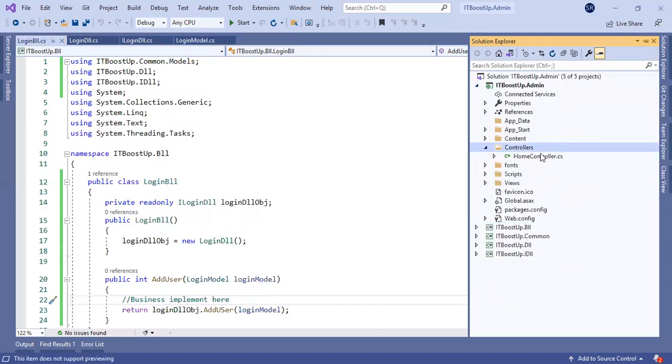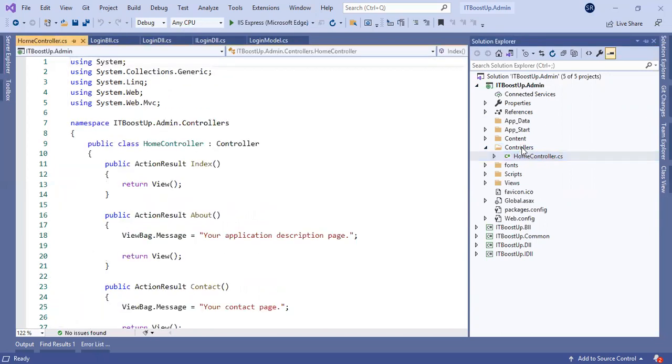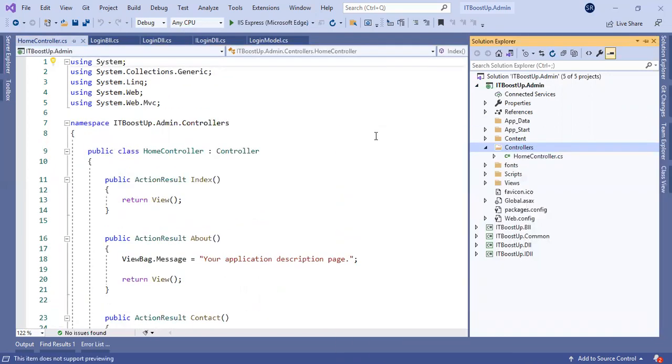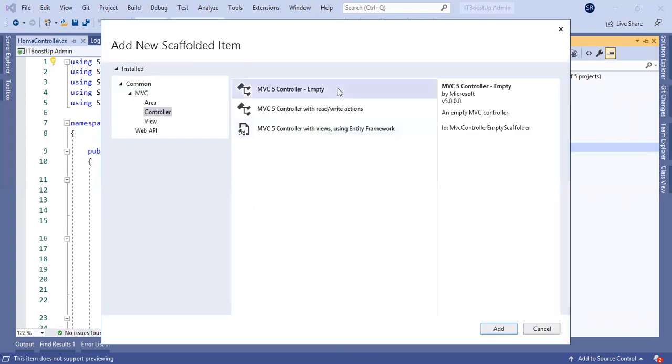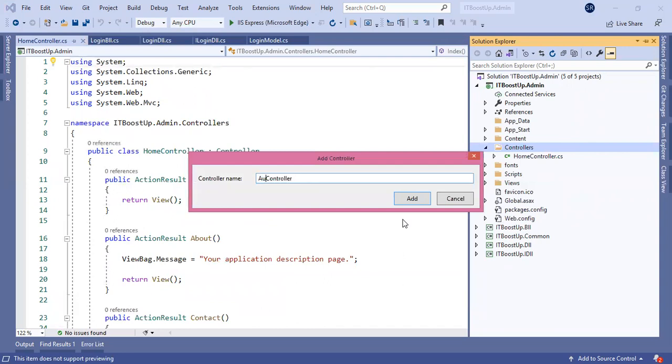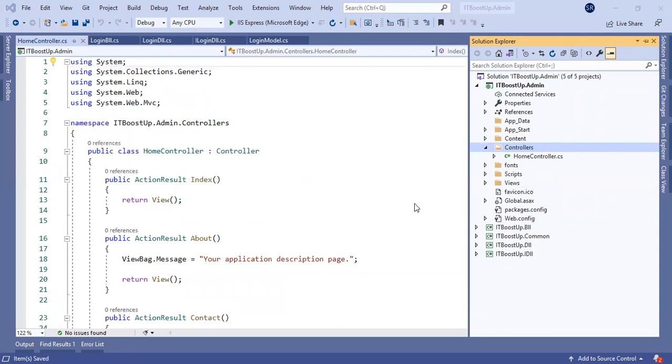Here we need to create a login authentication controller. I will create a new controller called AuthController. Inside the AuthController, we need to create login POST methods.